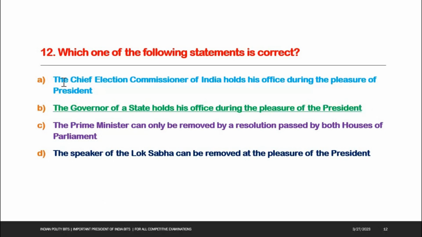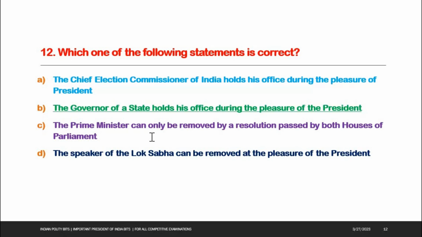What about other options? Here, the Chief Election Commissioner is provided with the security of tenure. He cannot be removed from his office except in some manner and on the same grounds as a judge of the Supreme Court. He does not hold his office till the pleasure of the President, though he is appointed by him. Next one. The Prime Minister can only be removed by a resolution passed by both houses of Parliament. This is not correct.